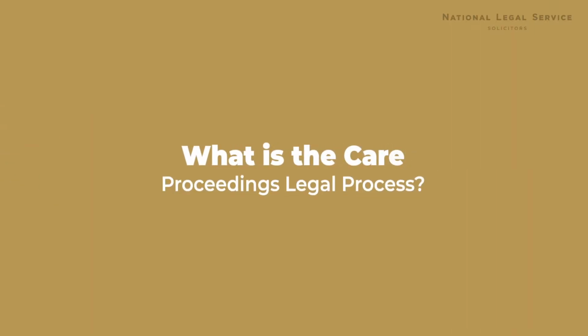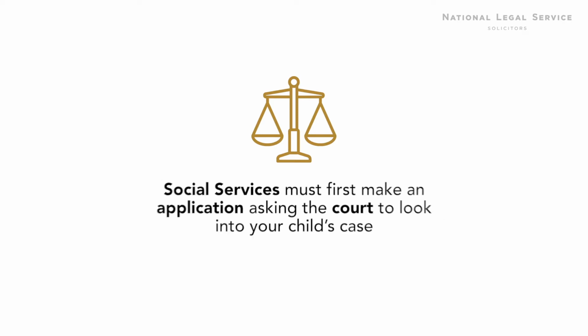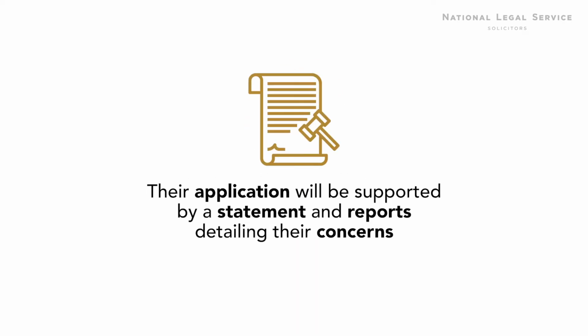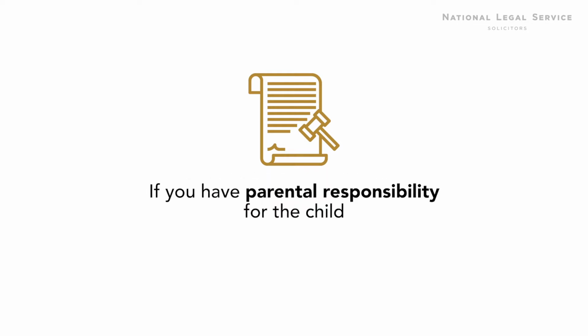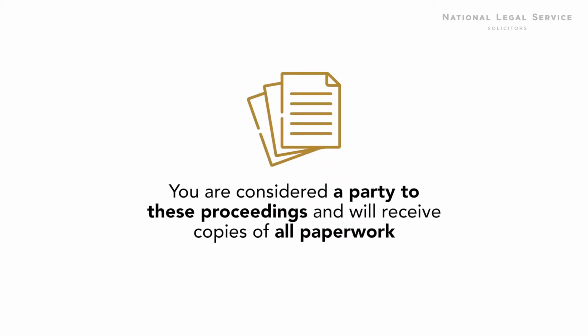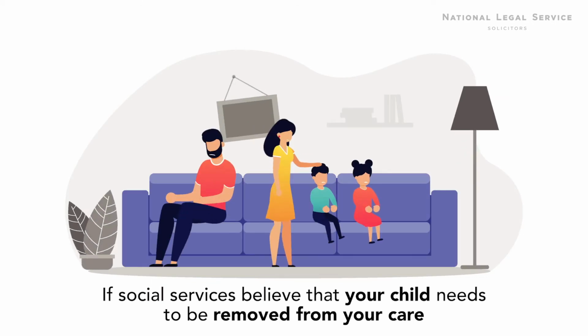What is the care proceedings legal process? Social services must first make an application, asking the court to look into your child's case. Their application will be supported by a statement and reports, detailing their concerns. If you have parental responsibility for the child, you're considered a party to these proceedings, and will receive copies of all paperwork.